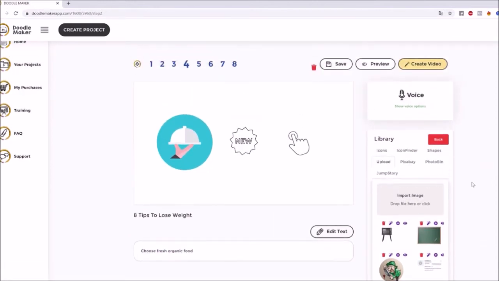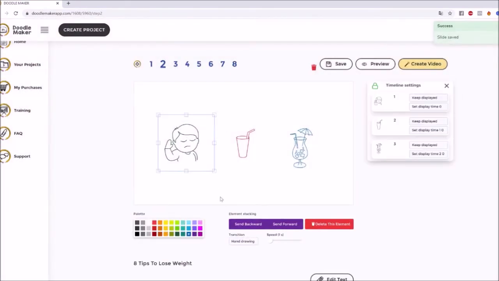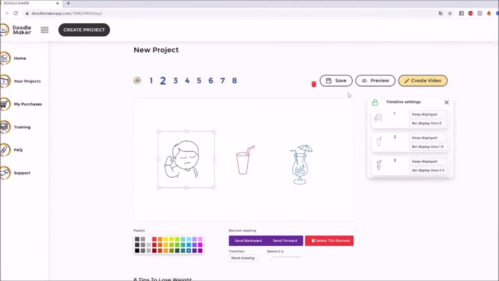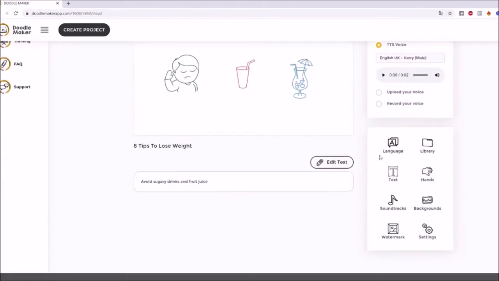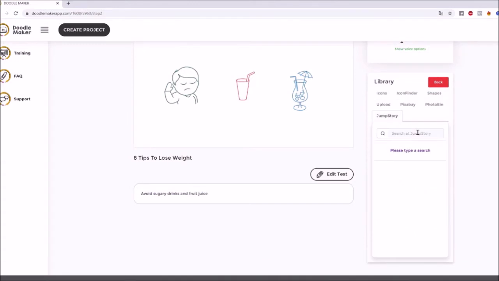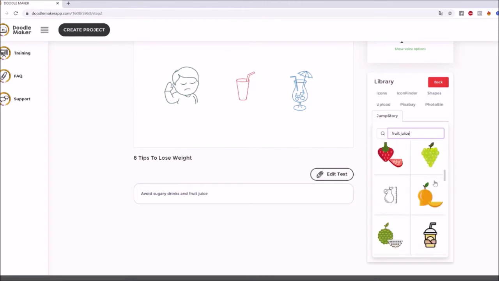So for example, if I wanted to change any element, let's go back to one of the slides here, right? This one right here. What was it? Avoid sugary drinks and fruit juice, okay? I just have to click on the slide like so. I clicked on it and this opened up all these options here. I go to library and I go into this jump story, for example, and I just put fruit juice as an example, and boom, I'm going to get a whole bunch of color doodle assets that you see right here.